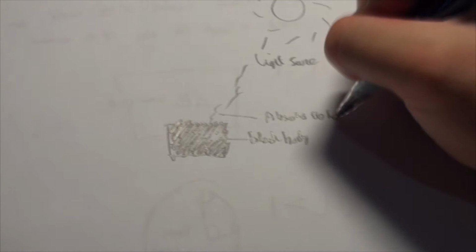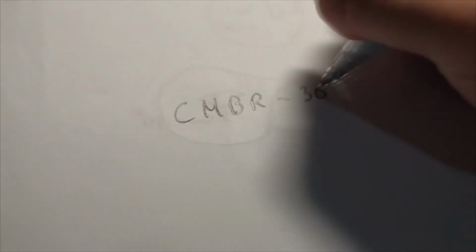A black body is a body that absorbs all electromagnetic radiation, for example light, that strikes it. But to stay in thermal equilibrium, it must emit radiation at the same rate as it absorbs it, so a black body also radiates. Any body at any temperature above absolute zero will radiate. The intensity and frequency distribution of the radiation depends on the detailed structure of the body. Therefore, the cosmic microwave background shows that the wavelength dependence of a black body radiation is at about 3 Kelvin temperature. It is a remnant emitted at the point where the expanding universe became transparent.